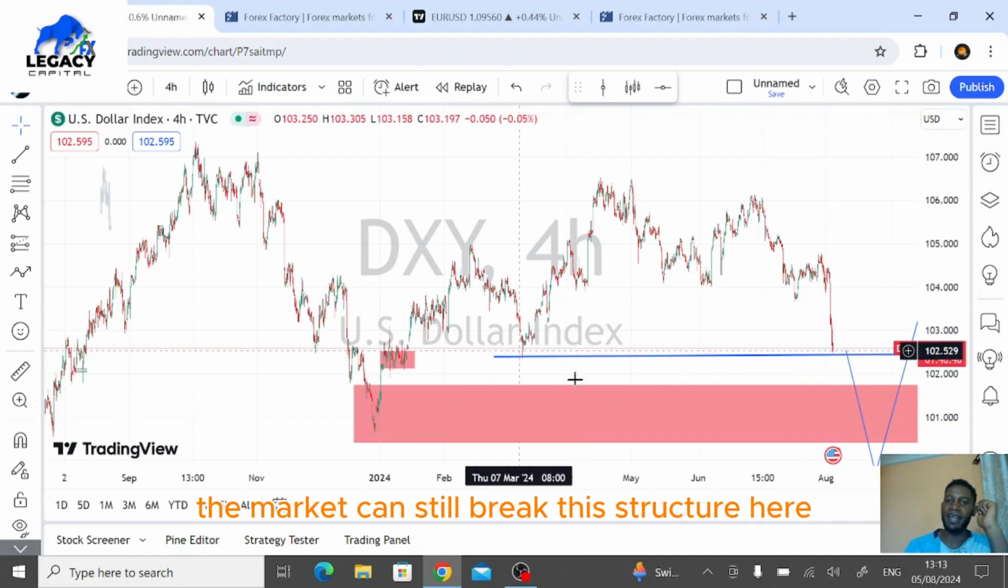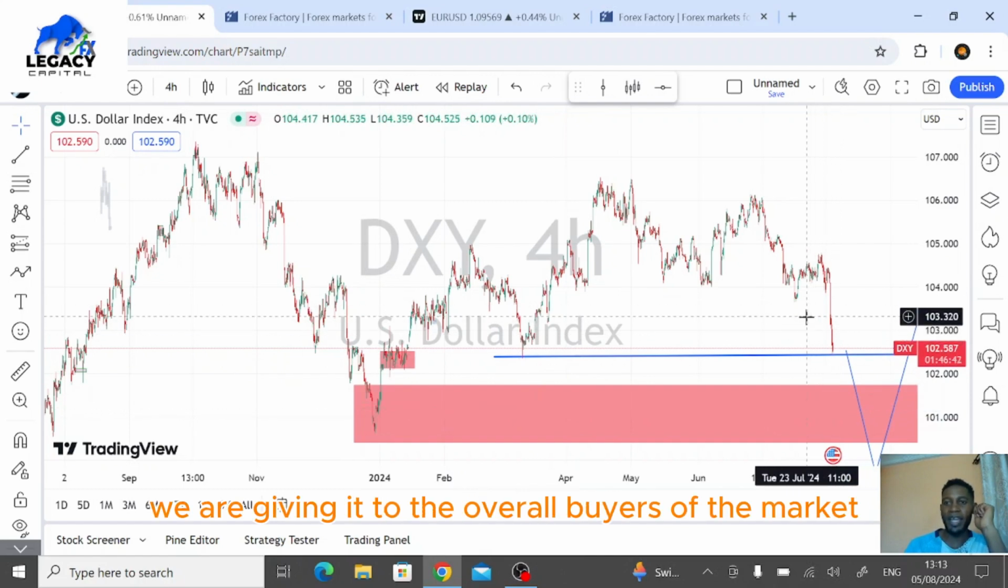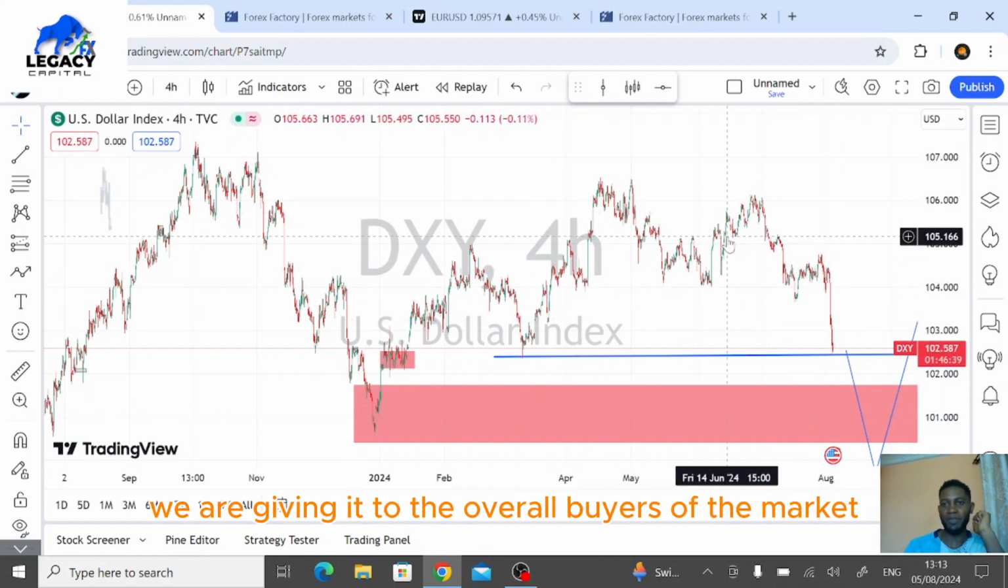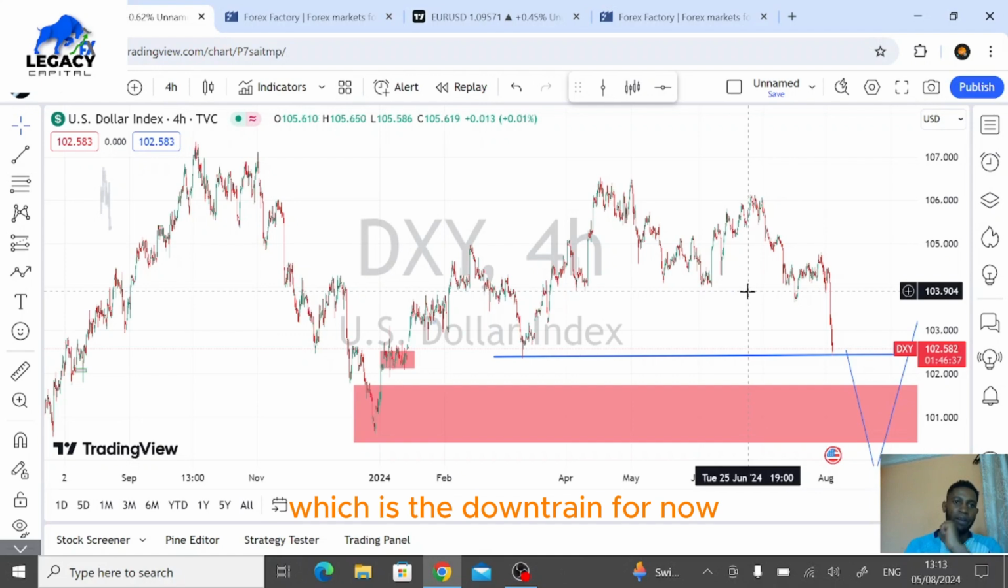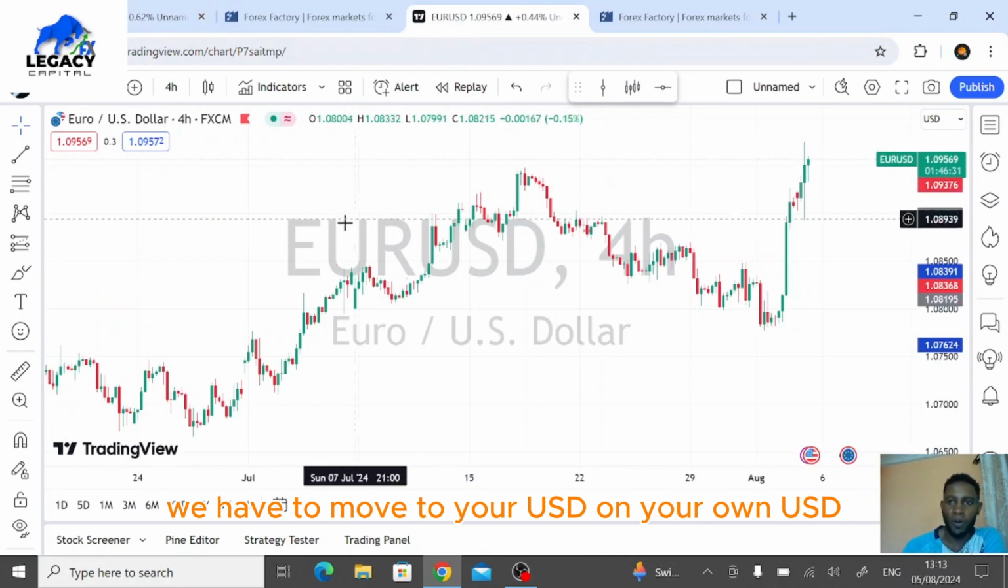Because obviously the market can still break this structure here and move down to the zone. So for now, we are giving it to the overall bias of the market, which is the downtrend for now on the 4 hours time frame. So with that on the DXY, we have to move to EURUSD.